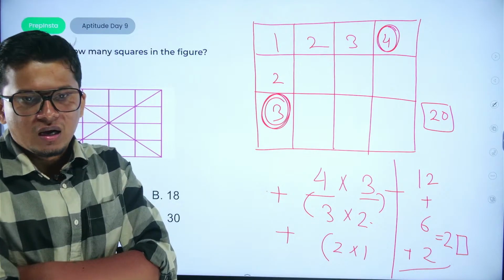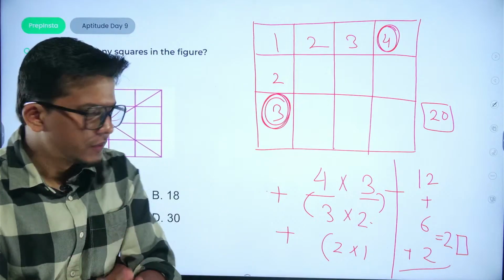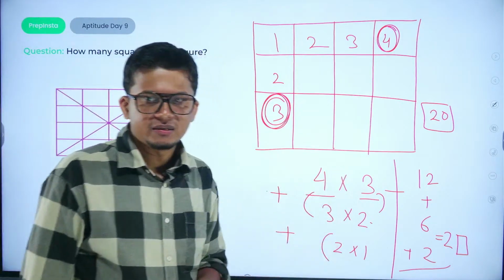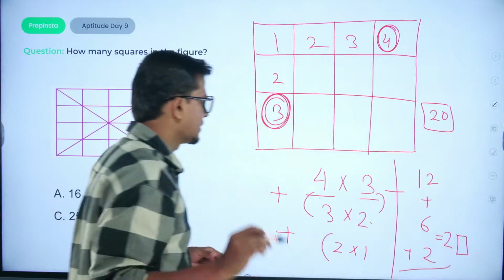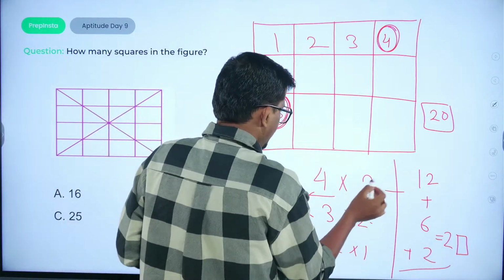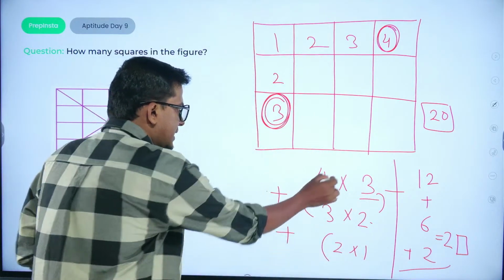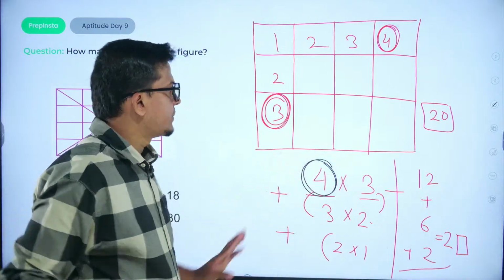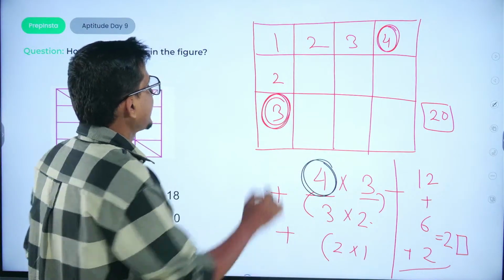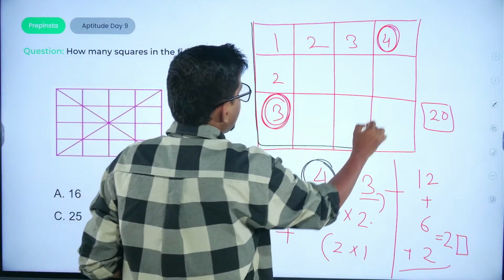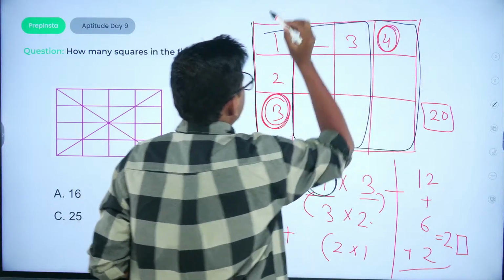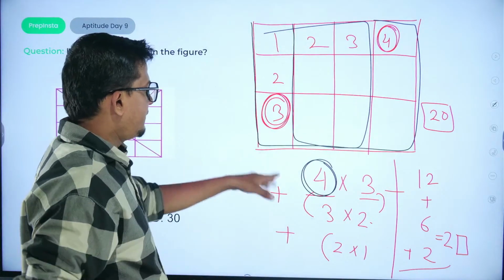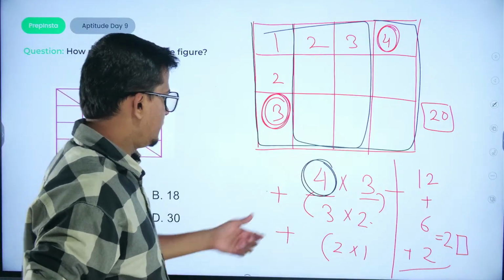Okay? Now also understand the logic behind it. See, 4 into 3 means there would be 4 squares which are 3 cross 3 matrix. This would be one square, this would be another square, right? So we have a total of 4 into 3 cross 3 matrix.